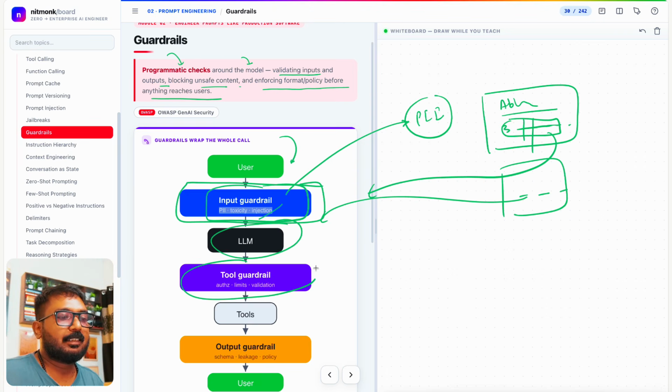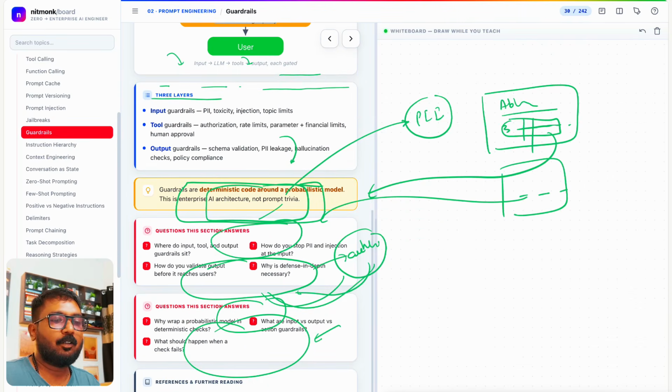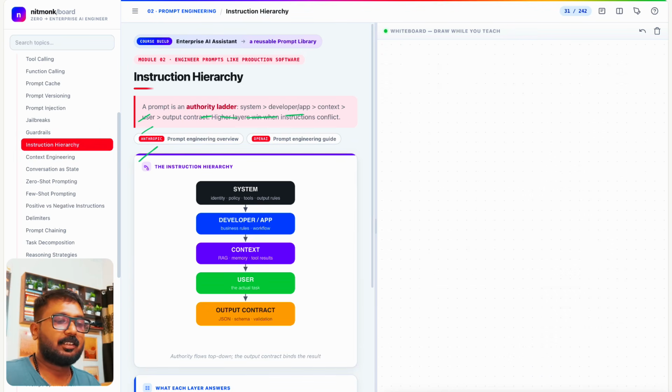These are guardrails that prevent all these things from going to the LLM, right? Then there is a tool guardrail that authorizes it, checking whether the person asking the question is a valid person or not, limiting and validating. Then tools come in, and the output guardrail checks again whether the content generated by the LLM is in line with our business or not, and then it gives it to the user. That's what guardrails are, as I keep telling you. Correct? Now you can see over here: input guardrail, PII, toxicity, injection, topic limits, tools, and output. All I told you.